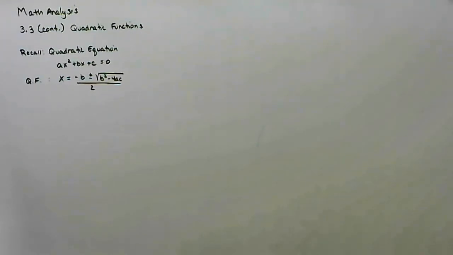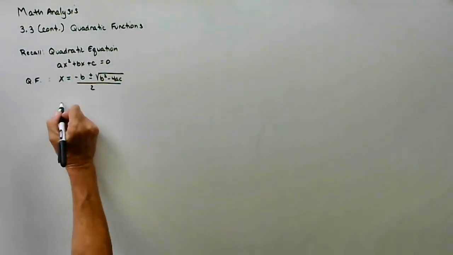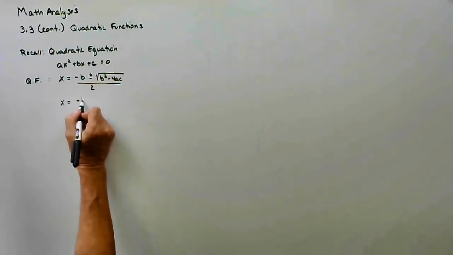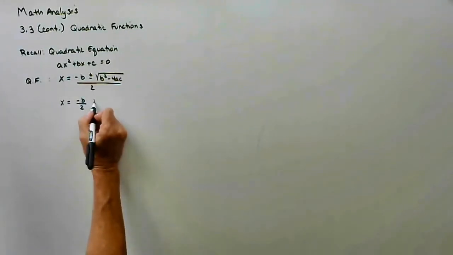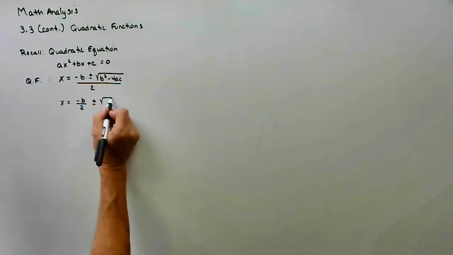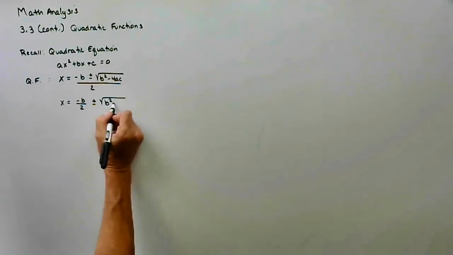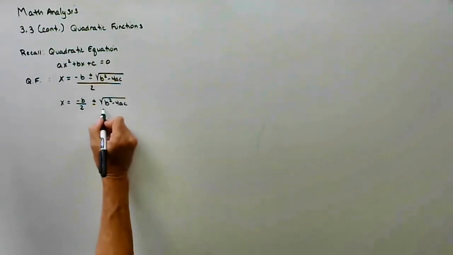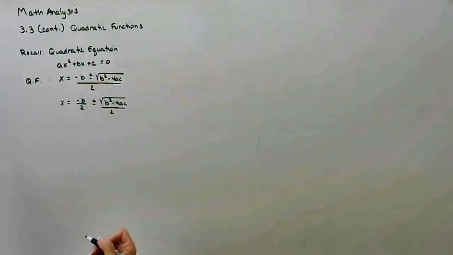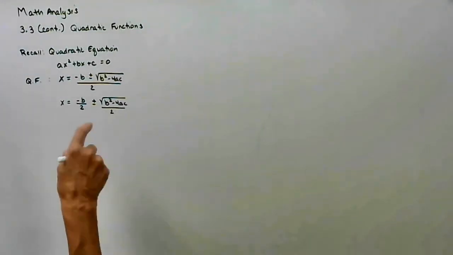Okay, and then we said there were a few things about this to keep in mind. One of the first things is to notice the front end. I could write this as the opposite of b divided by 2 and the square root of this discriminant divided by 2, because that's how you add fractions. You have a common denominator. So if I look at the front end of this, notice this says x equals.